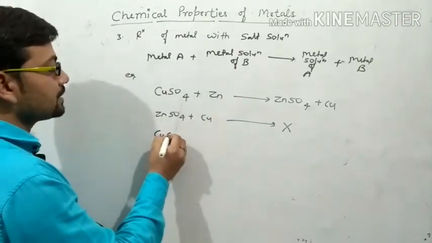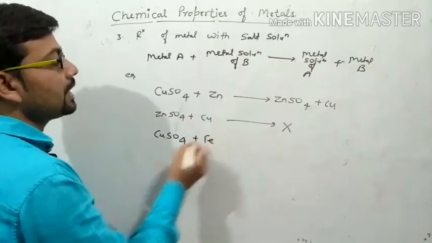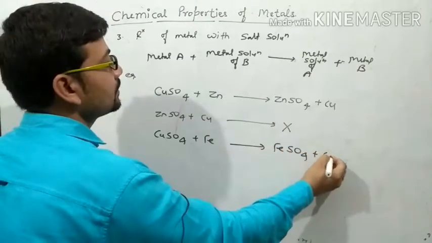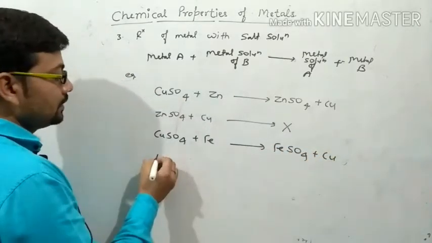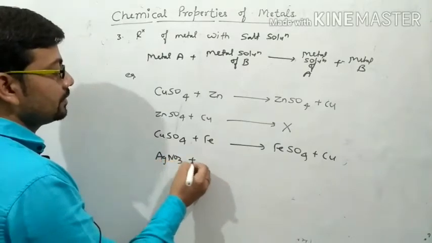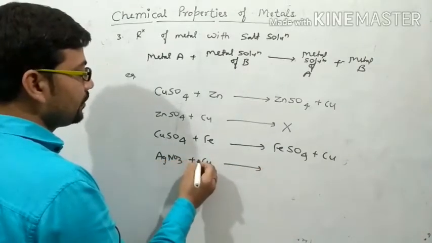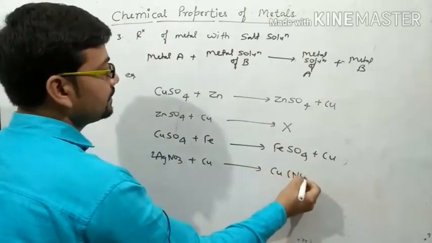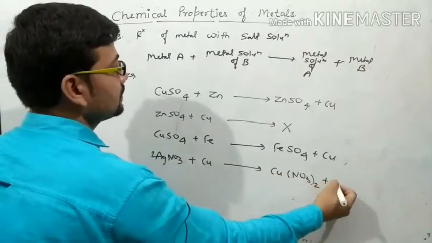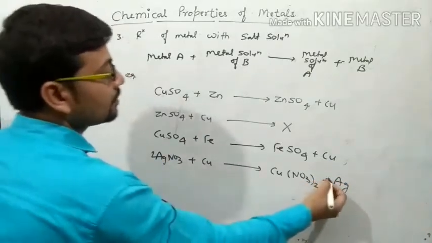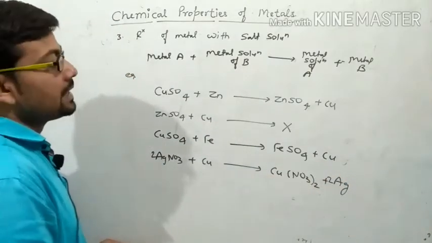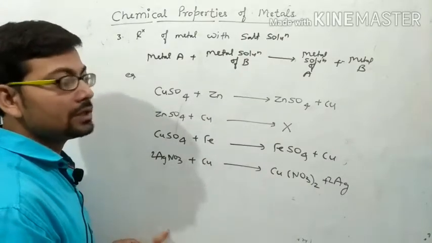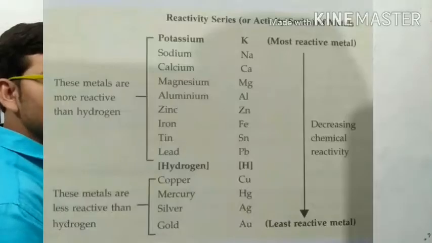Similarly, copper sulfate reacts with iron, then it forms iron sulfate with copper. Similarly, AgNO3 reacts with copper, then it forms copper nitrate plus silver. So this is based actually on the activity series, or reactivity series, which you can also see in the figure.